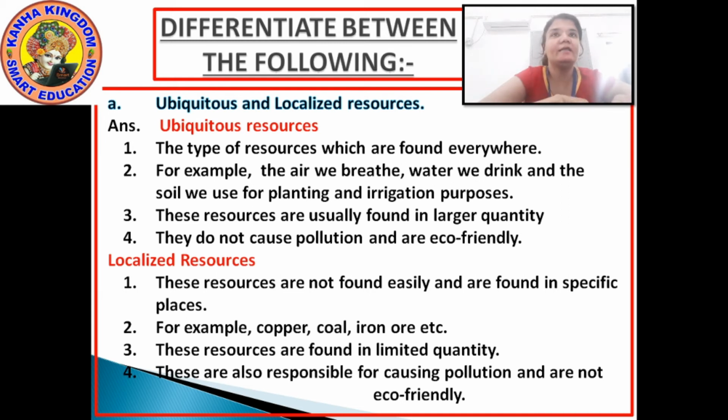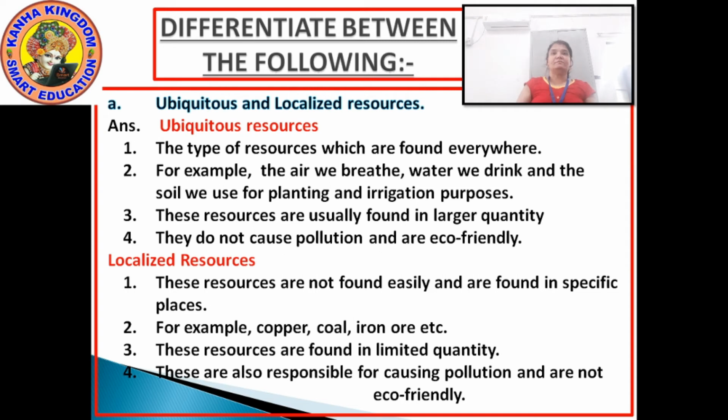Okay, I read all the 4 for the ubiquitous resource. First, the type of resources which are found everywhere. Number 2, example: air, the air we breathe, and water we drink, soil we use for planting and irrigation purposes, okay.